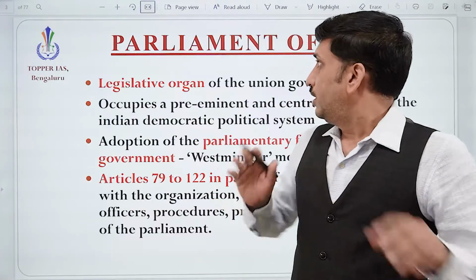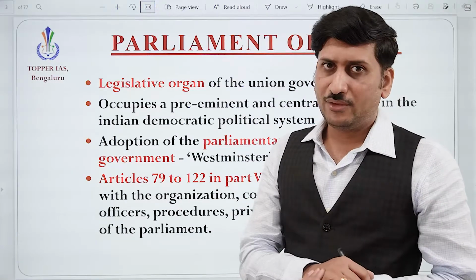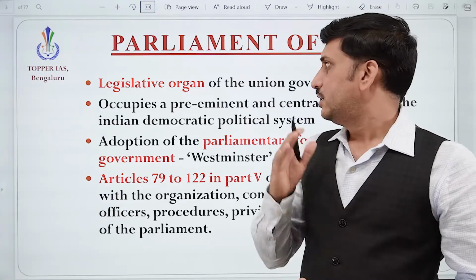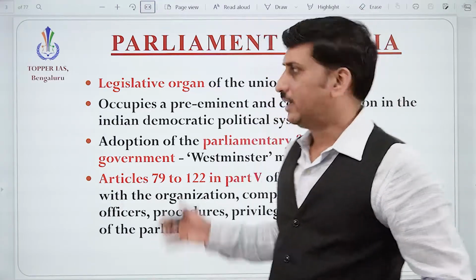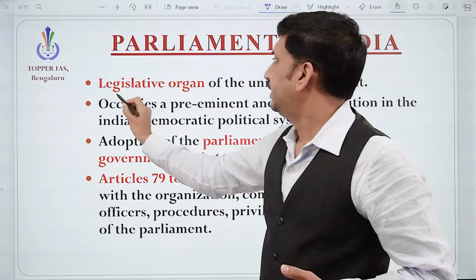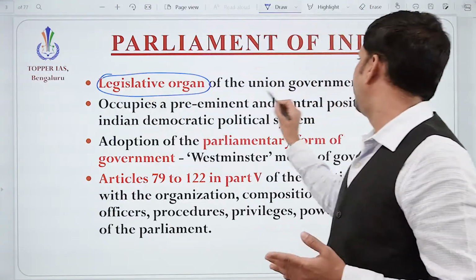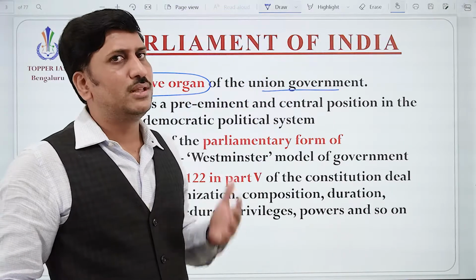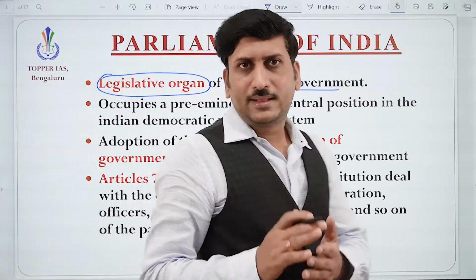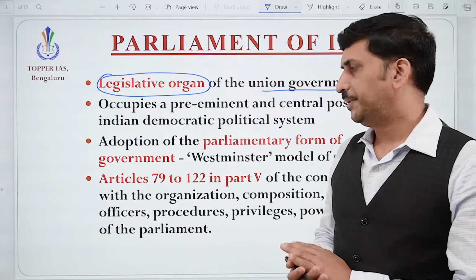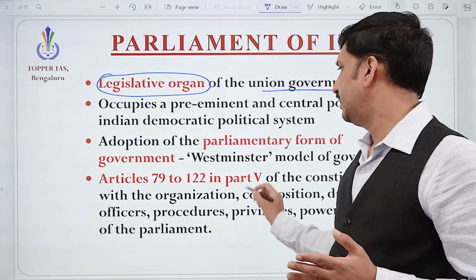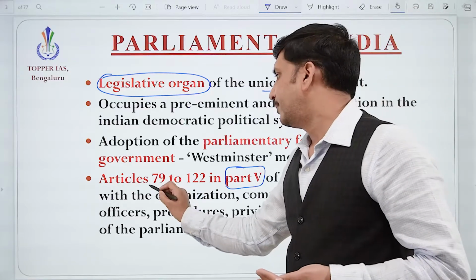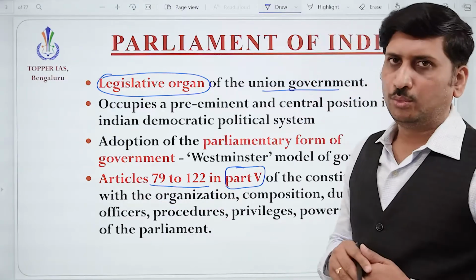So the Parliament of India, from the exam point of view, is also a very important topic. We all know that it's the legislative organ of the union government, because the legislative organ for the state is also present. This Parliament chapter we are going to study in part fifth, from article 79 to 122.